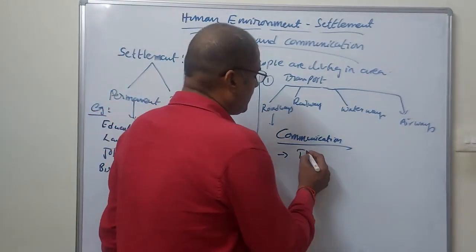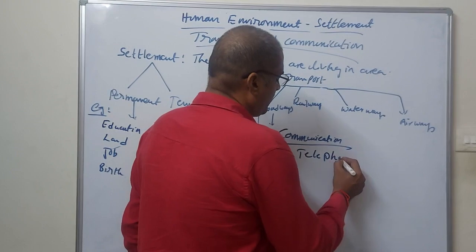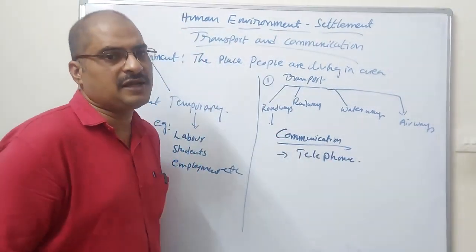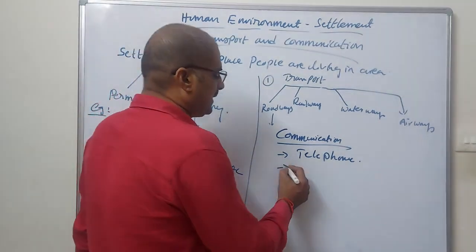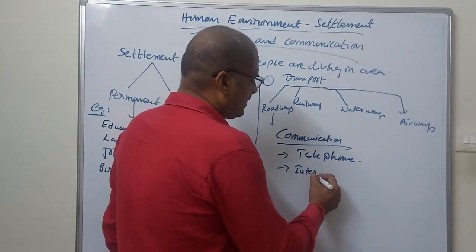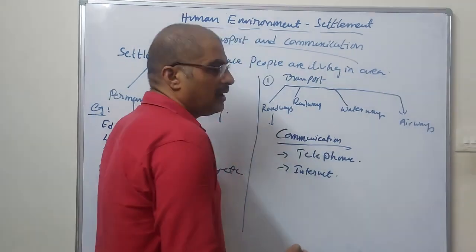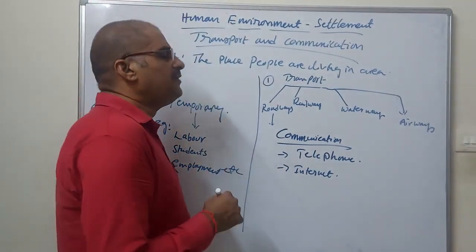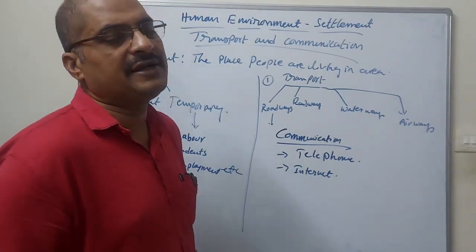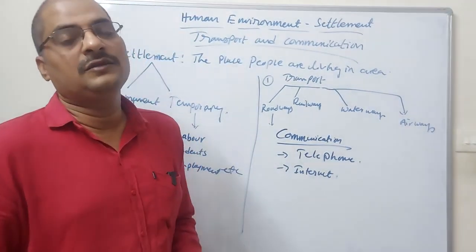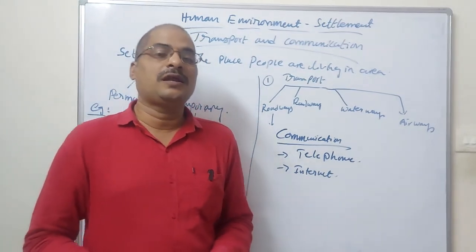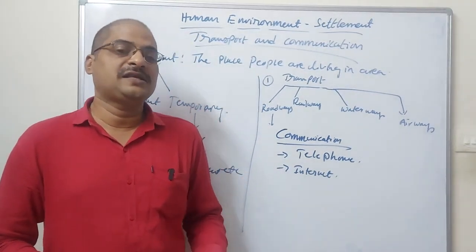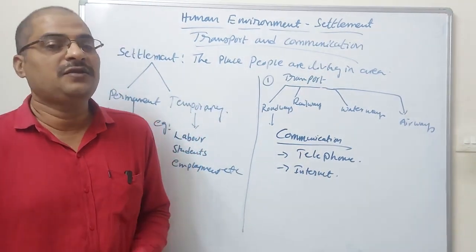One of the important communication systems is the telephone. The telephone is one kind of communication system, and also the internet. The internet is the technological basis now, and with the telephone we have different kinds of development, like video calls and messages.